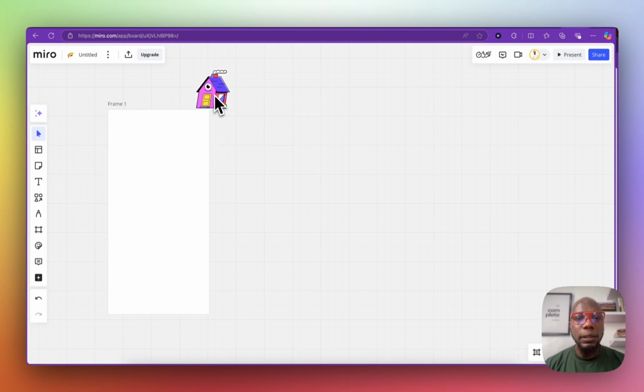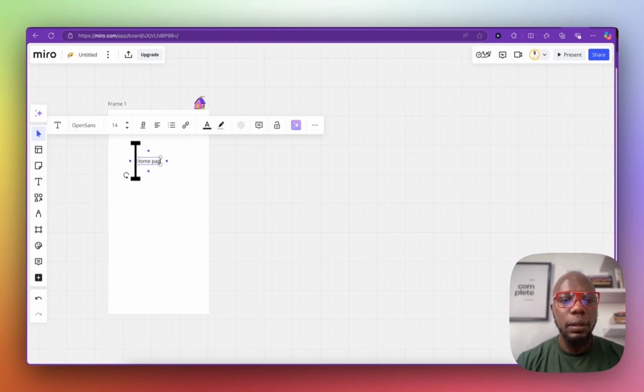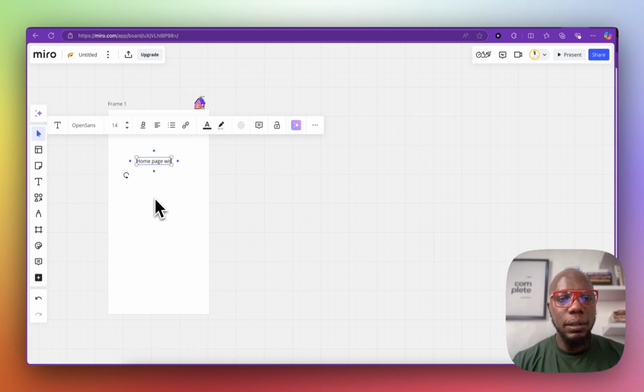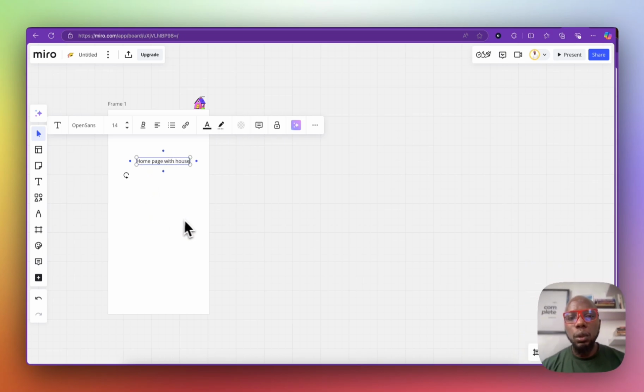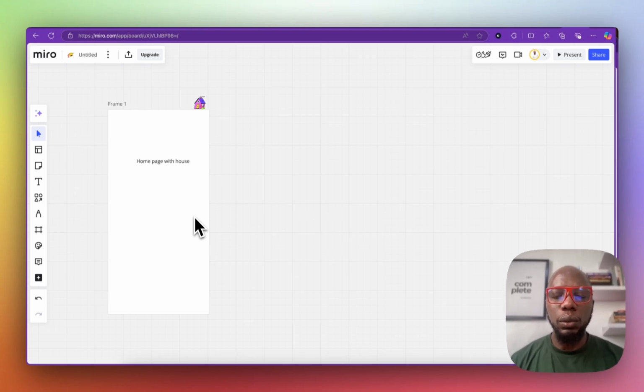So we're going to have this. It's going to be filled with a whole lot of houses, right? That's what we're going to put here. And this is going to be our home page with houses.